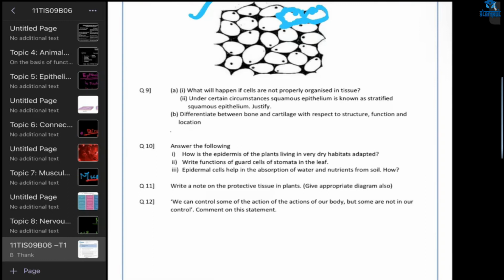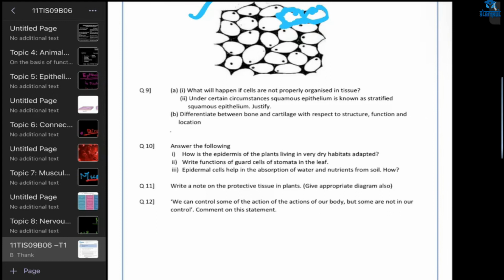Write the functions of guard cells of the stomata in the leaf. We have already discussed the first one, right? We'll start with second. Ma'am, I left this one because I was not able to do it. I think I was absent when you taught this, and I was not able to answer this question.